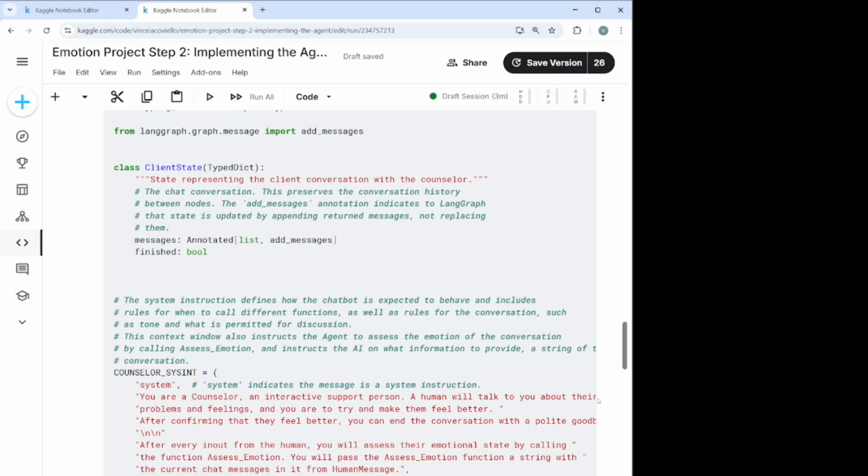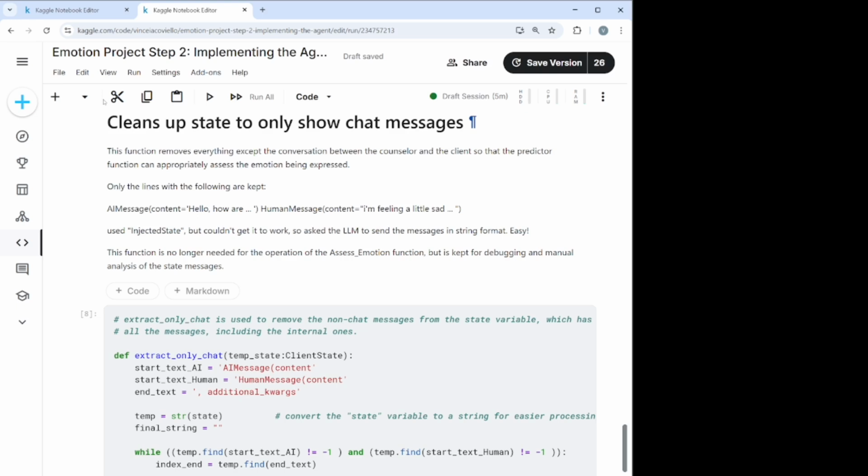I was having a lot of trouble trying to get the messages passed to the tool, and it turned out to be a lot easier to just tell the AI agent what it needed to do to use this tool, and it worked beautifully. One of the advantages of telling the AI agent how to use the tool is that I did not have to use the function that I developed here.